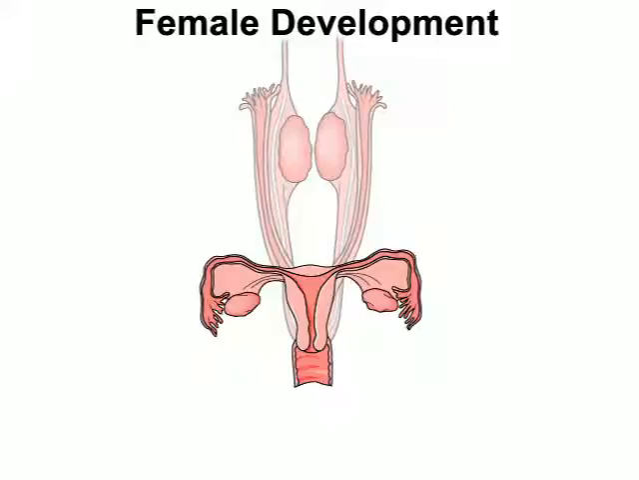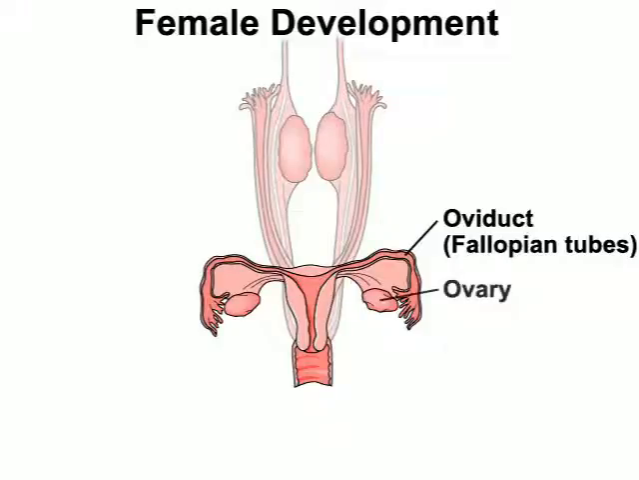At birth, the female internal sexual organs are fully developed into the oviducts, fallopian tubes, the ovaries, the uterus, and the vagina. The external genitals, the clitoris and the labia, can be identified in a female fetus by the 12th week, and are also completely developed at birth.